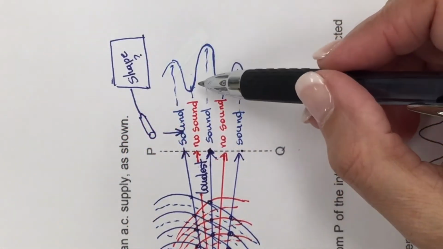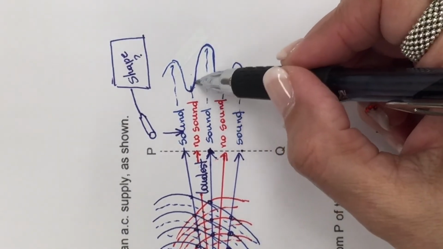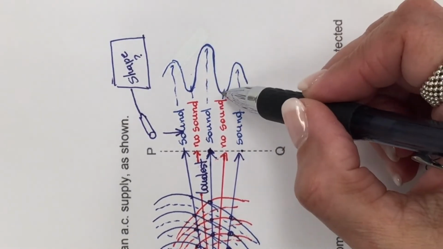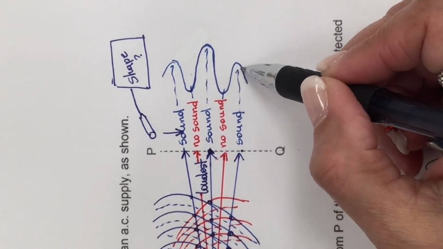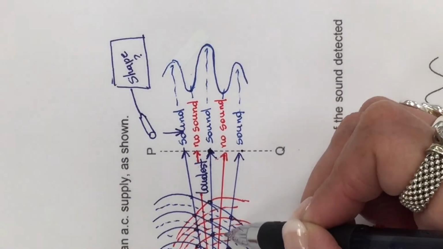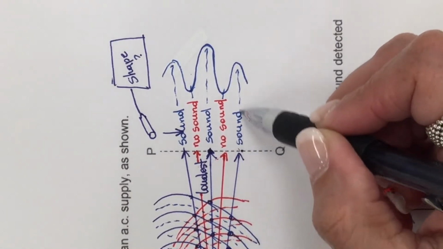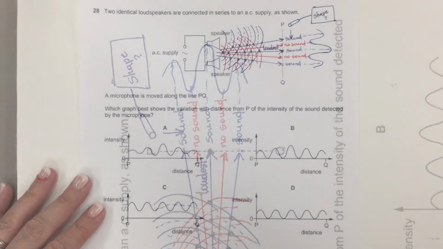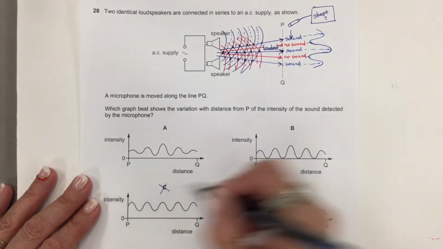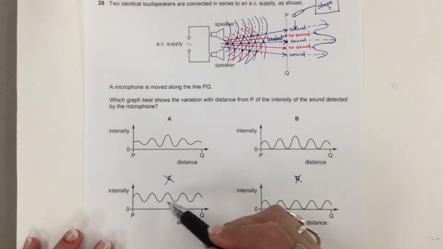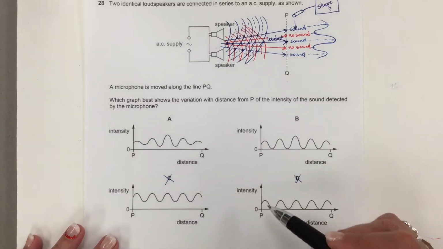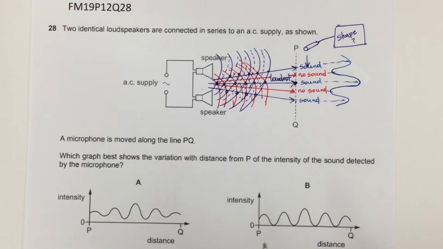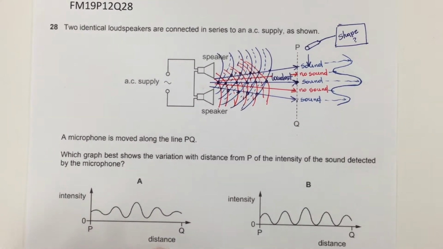So this is the shape of the wave. This one will be more pronounced because it is the loudest sound, and here is no sound, and this is sound because it's connected to the constructive interference between crests and crests and troughs, and right here is the same. So by my explanation, we can eliminate C and D because the wave is kind of constant. Now we have those two options. That is correct. But one has a little bit of, because that's sound intensity over distance.